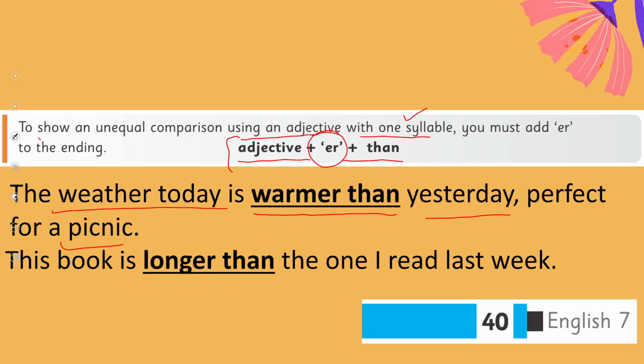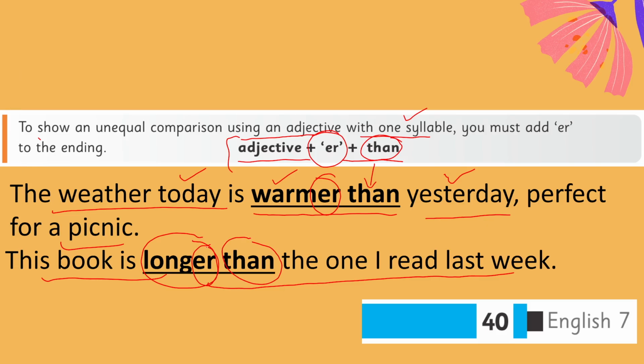Now, the weather today is being compared with the weather of yesterday. So we are using er with our adjective, which is warm, and then adding then. Now, this book is longer than the one I read last week. Again, you can see that with the adjective we are adding er and then we are adding then.